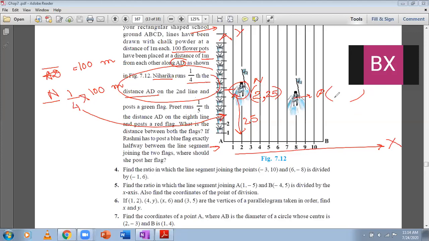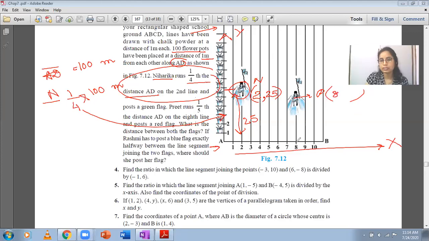8,20. Yes, that's right. Because she's in the 8th line. And how much distance has she covered? She has covered 1/5 of the distance. So her distance from here will be 1/5 into 100. So this will be 20. So now you have the coordinates. You can now find out what they're asking about.